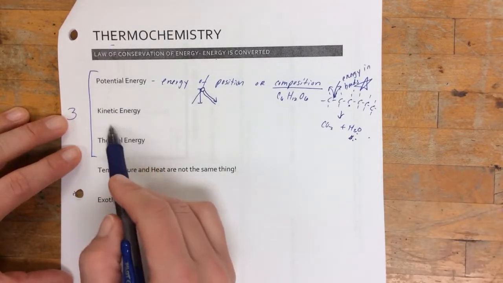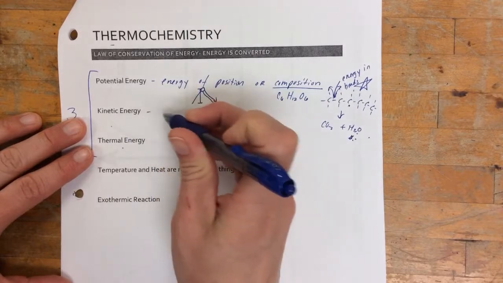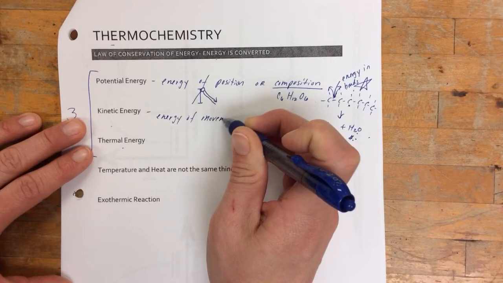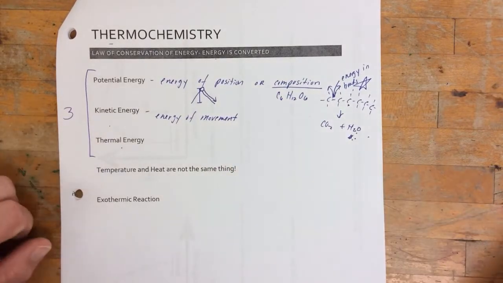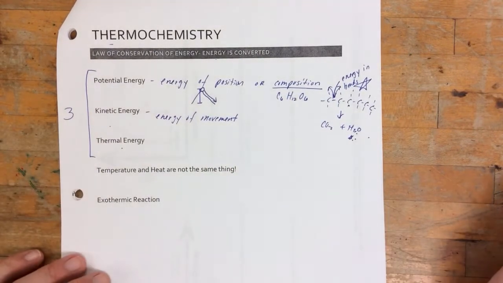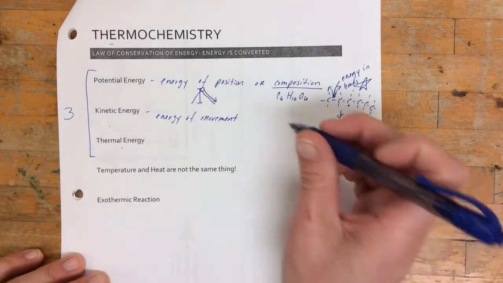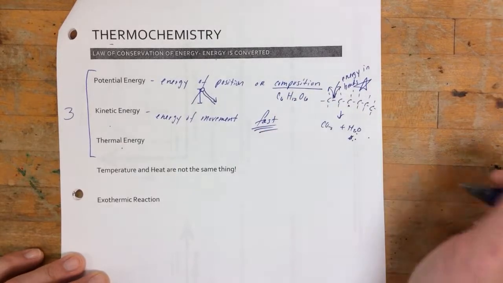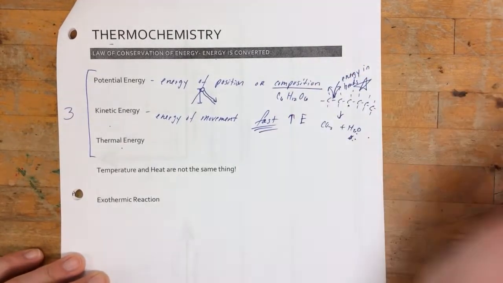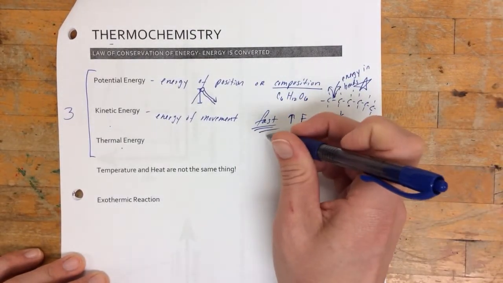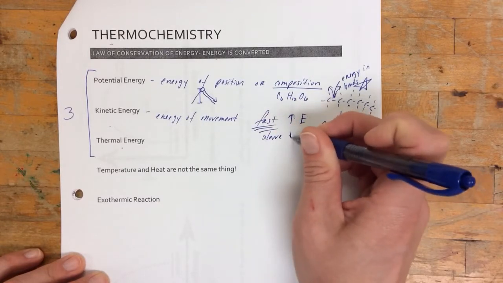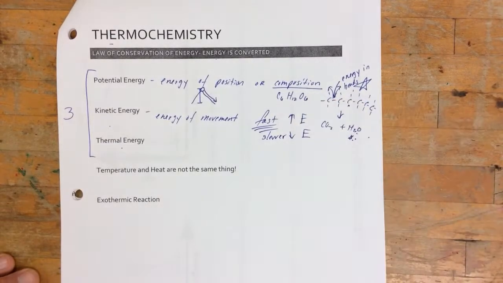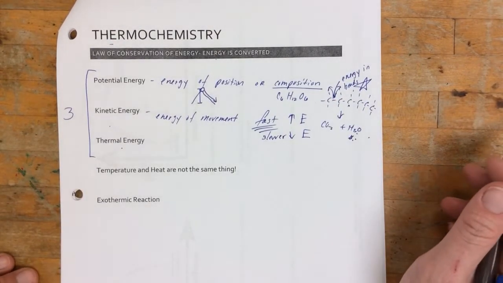Let's talk about the next one, kinetic energy. Kinetic energy is the energy of movement. In the case of chemistry, we're talking about the movement of molecules. If the molecules are moving faster, they have more energy because they're moving faster. If they're moving slower, they have lower energy because they're moving slower. So that's how kinetic energy works.